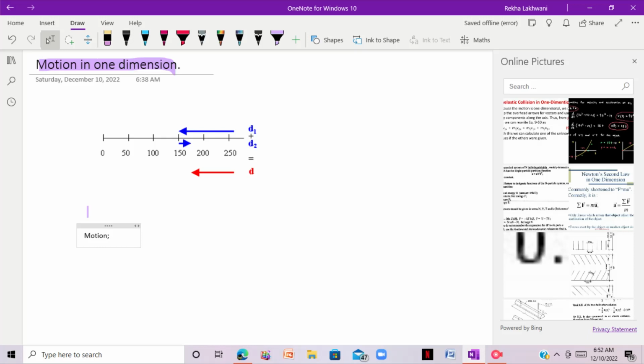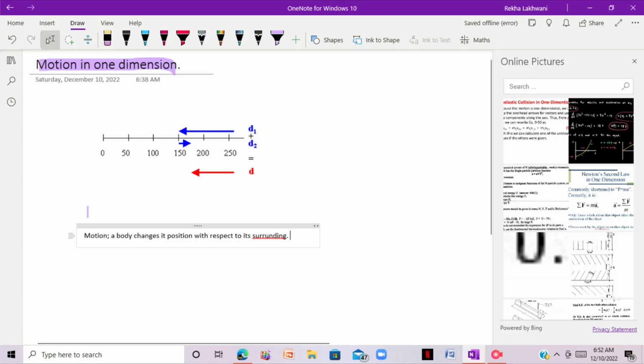position with respect to its surrounding. For example, you are walking, right? You're moving from one place to another place, right? Your surrounding is being changed. So it means that you are in motion, right? It means you are in motion.